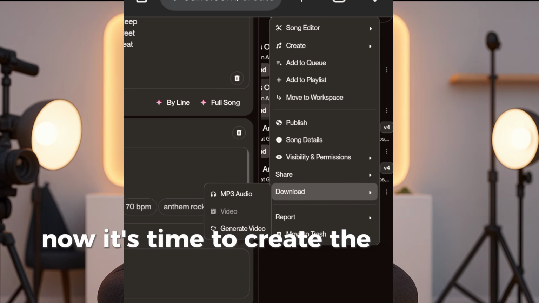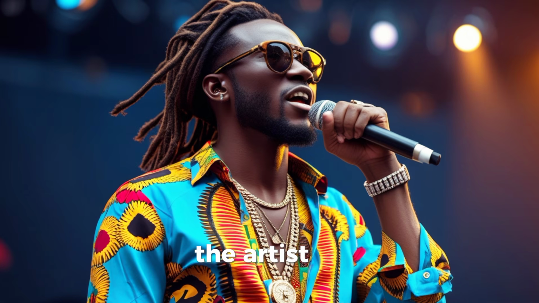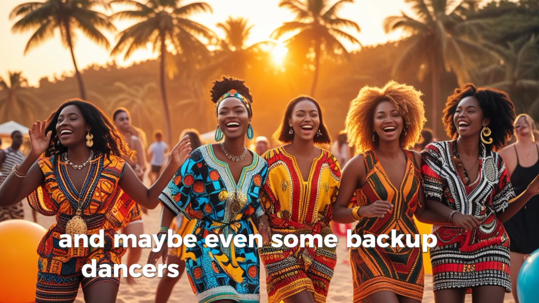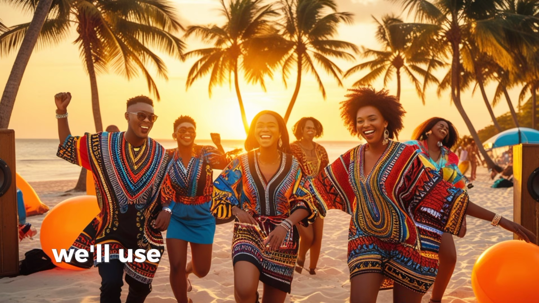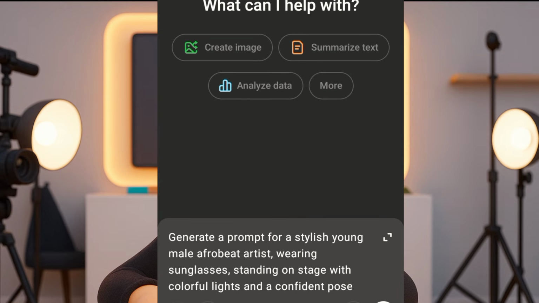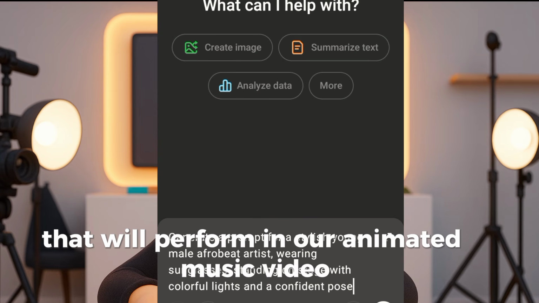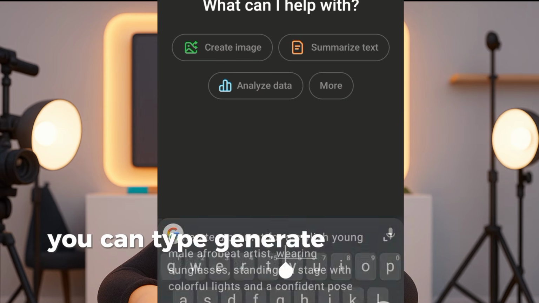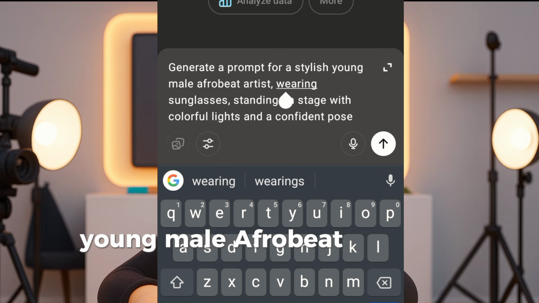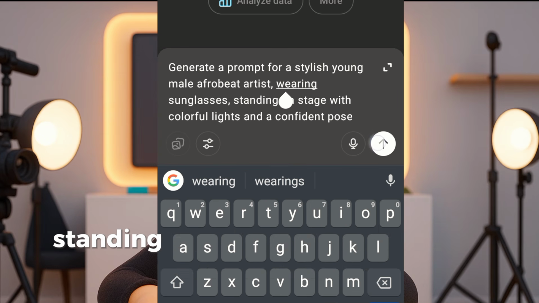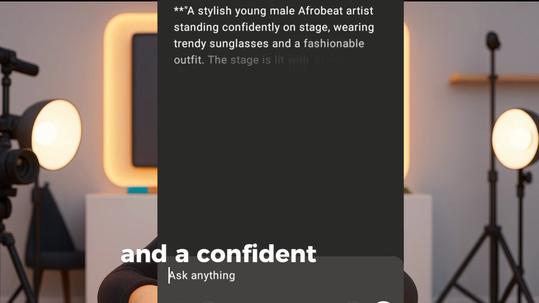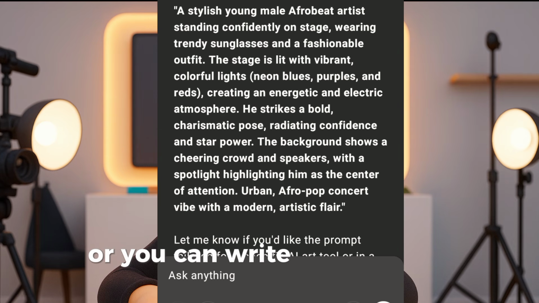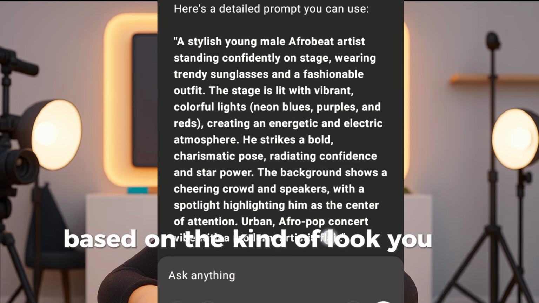Now it's time to create the face of our music video, the artist, and maybe even some backup dancers or extra characters. We'll use AI to generate realistic, high-quality images of the musicians that will perform in our animated music video. You can ask ChatGPT to help you write a detailed prompt. For example, you can type, generate a prompt for a stylish young male Afrobeat artist, wearing sunglasses, standing on stage with colorful lights and a confident pose. Or you can write your own, based on the kind of look you want.